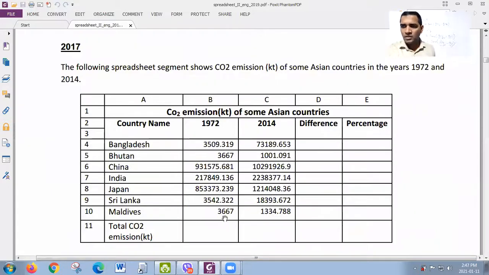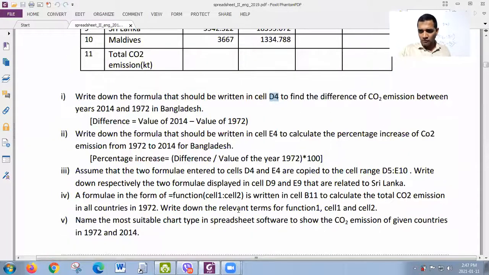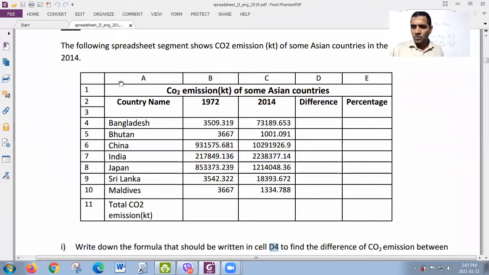I will tell you. The question seems a little confusing, but the fact is this. You have written a formula in D4, and that D4 is copied to D9, because Sri Lanka is in row 9. So what is shown in D9? That is the first question. You have a formula in E4 that is copied to E9. So what is shown in E9? That's the other question. So I will try them on the board.